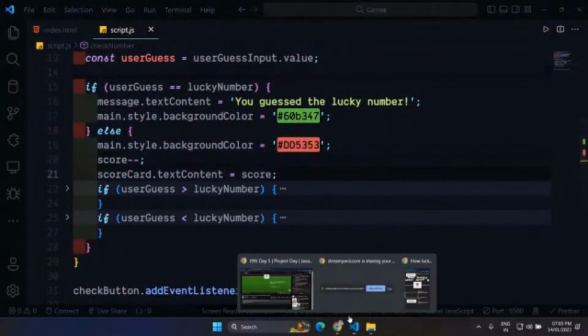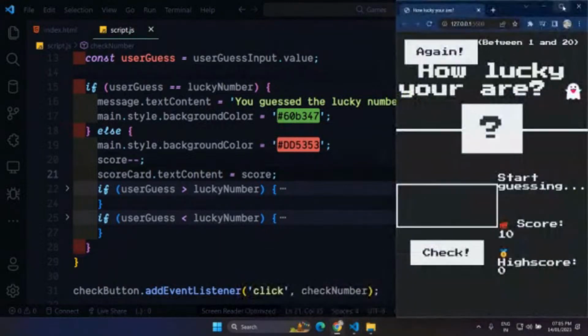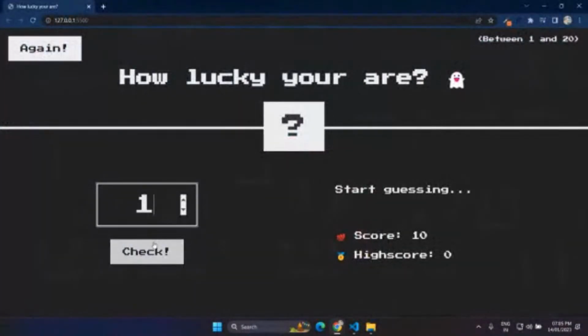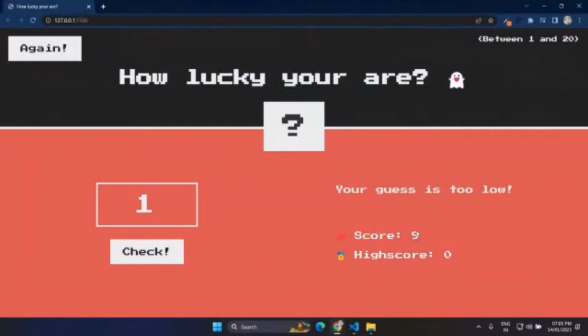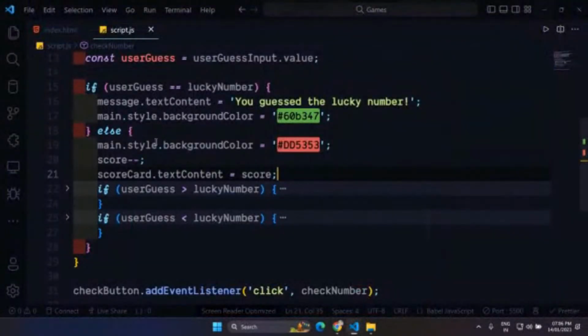So let's see if it's working or not. It should work anyways. Okay, so let me just go with 1. Yep, it's working. We are decreasing the score by 1, and then we are showing it on the scorecard here. So now we have our score set up. So that is better now.